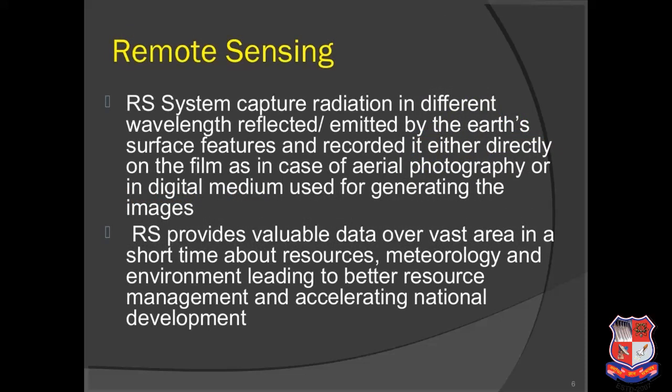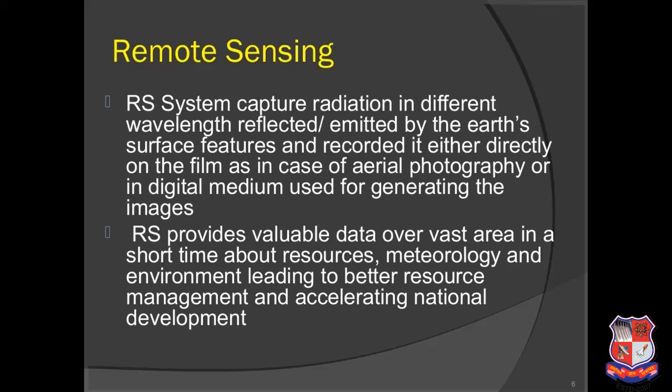Remote sensing systems capture radiation. Now what is radiation? The human eye can see only this spectrum range of visible light. We cannot see ultraviolet or infrared, but remote sensing satellites use both wavelengths. They get different kinds of data, such as for temperature you will need ultraviolet as well as infrared data.